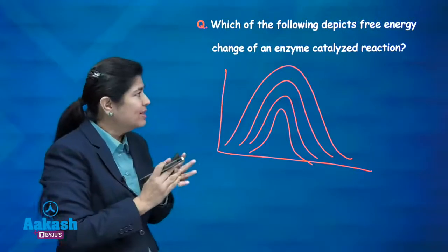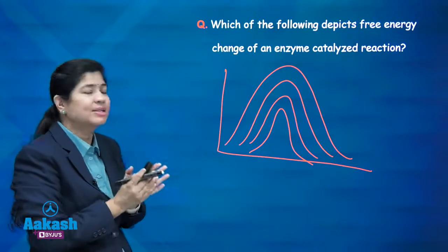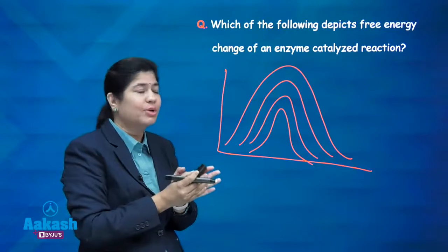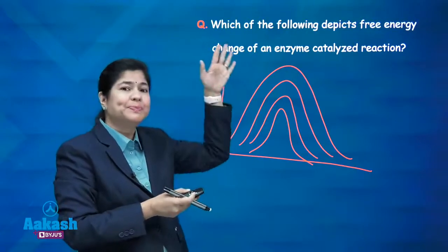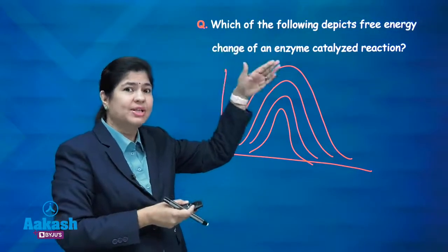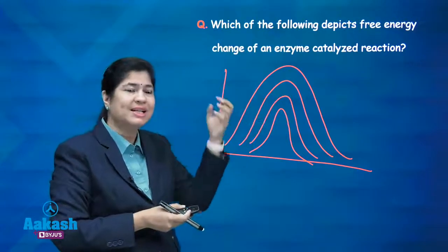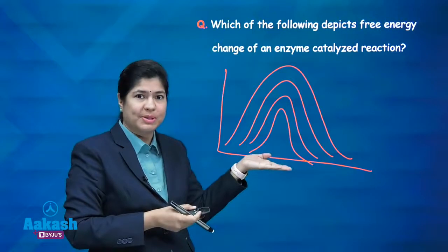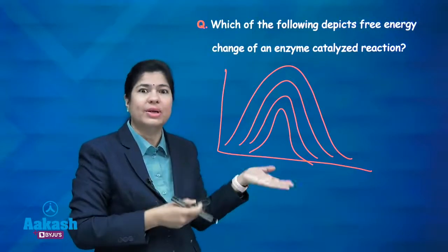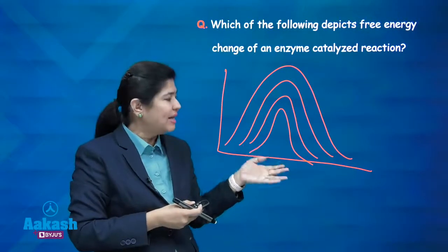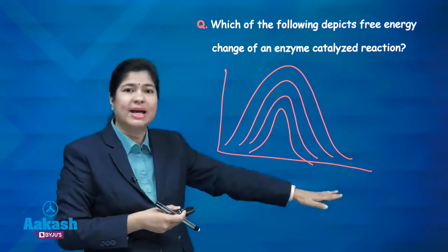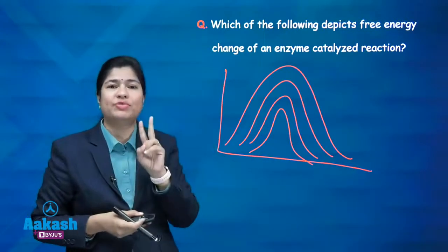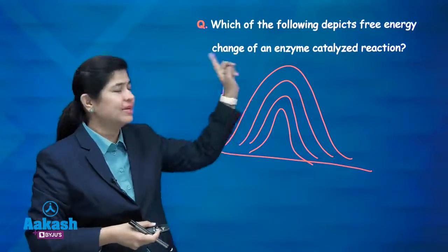One thing we have to remember here is that the catalyzed reaction, that means when the enzyme is there, will always pull your activation energy towards low. That means it takes the activation energy down, the activation energy is decreased. And the free energy change, which I will explain in the diagram, will remain the same. You have to always remember these 2 facts and you can answer these kinds of questions.